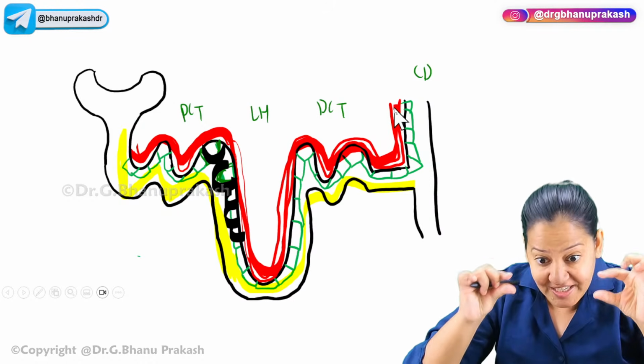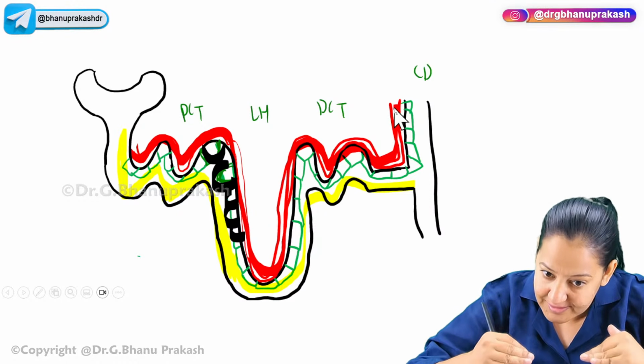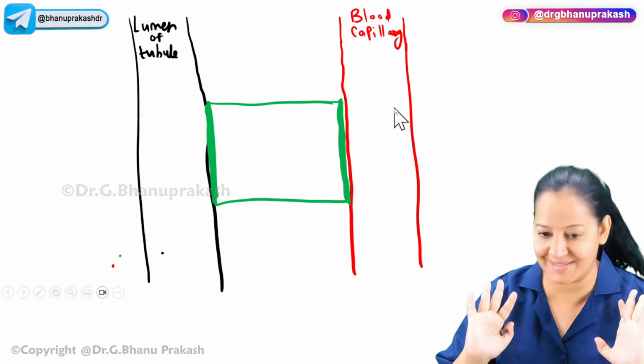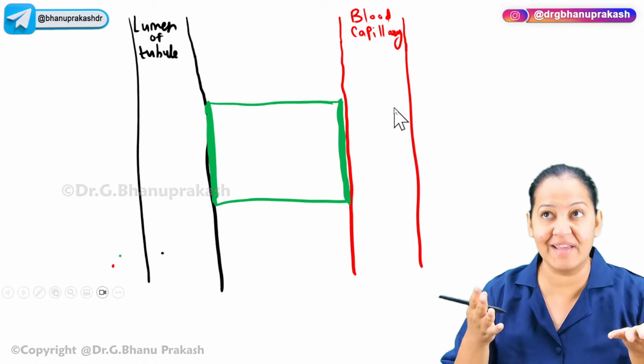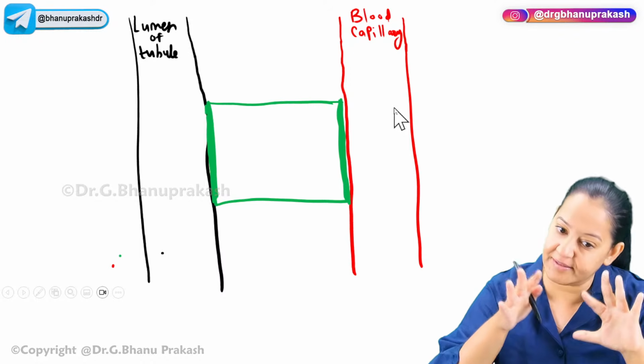So there is an epithelial cell or tubular cell in the center. On one side, there is urine. On the other side, there is blood. Let me show you this. This is the master diagram. Students don't have an understanding of where the diagram came from. Now I will explain the 5 types of diuretics in this diagram only.